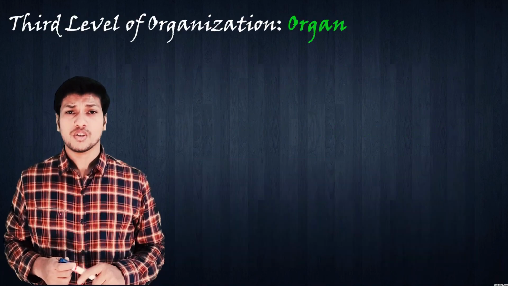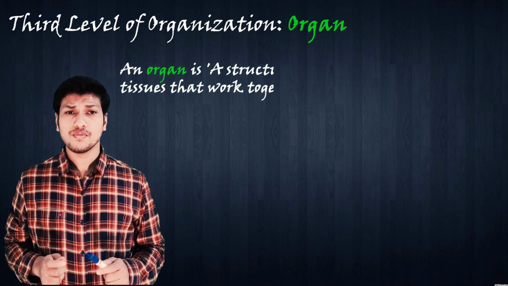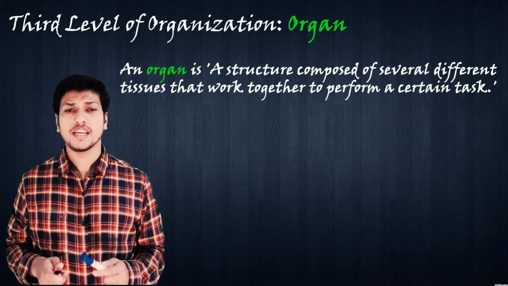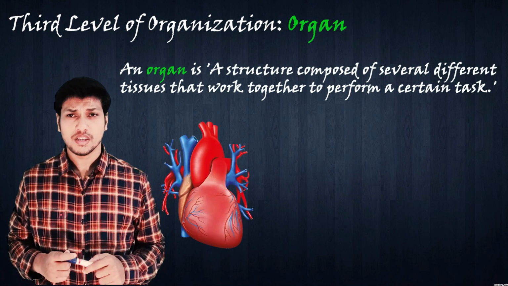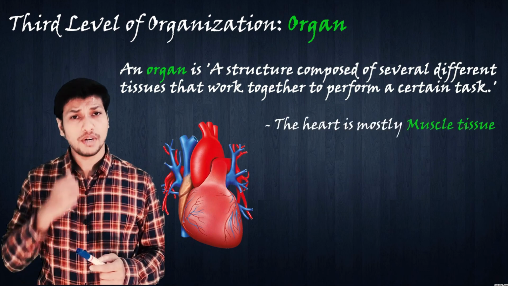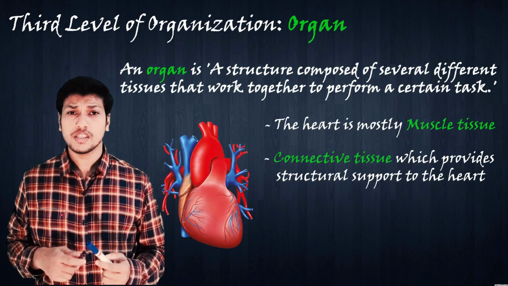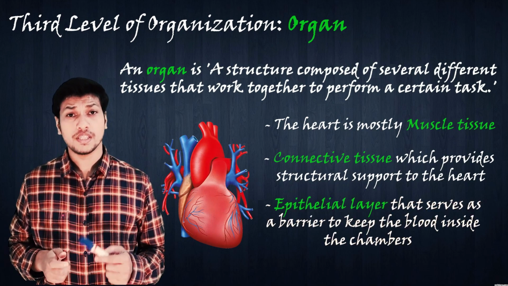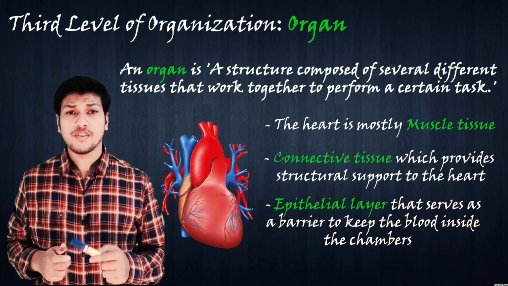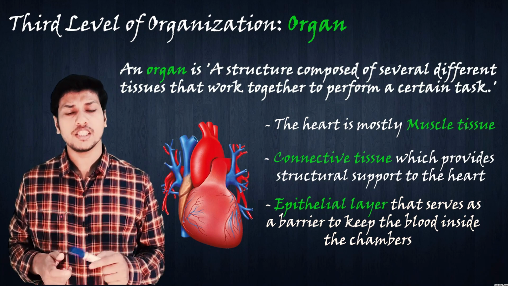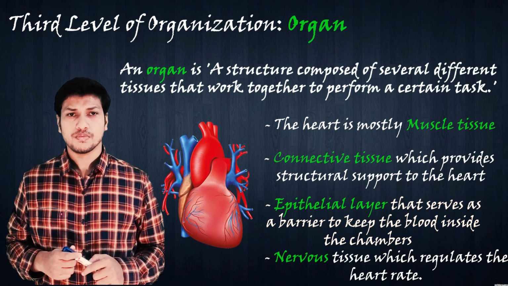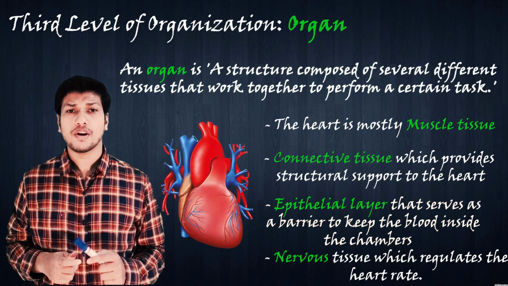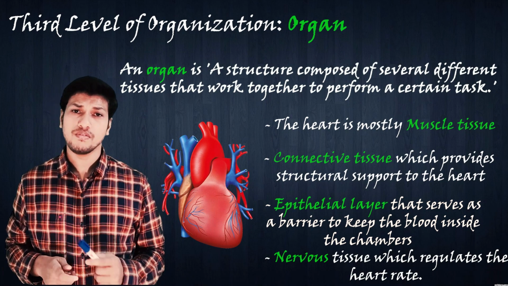Next is the organ. An organ is a structure composed of different tissues which come together and perform a task. Let's take an example of an organ like the heart. The heart majorly consists of muscle tissue, but it also contains connective tissue which gives structural support, and epithelial tissue which serves as a barrier to keep the blood inside the chambers, and nervous tissue which maintains the heart rate. So all these tissues come together and perform a complicated task like pumping of blood.